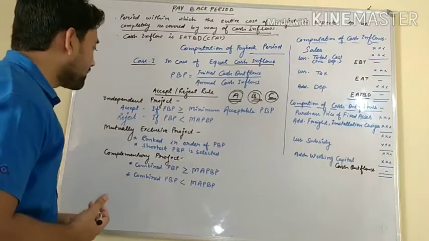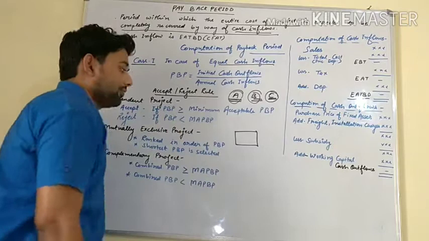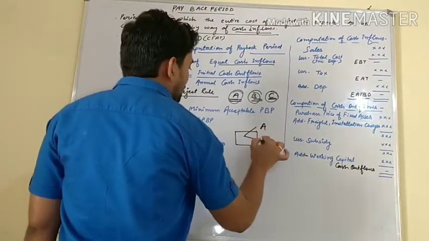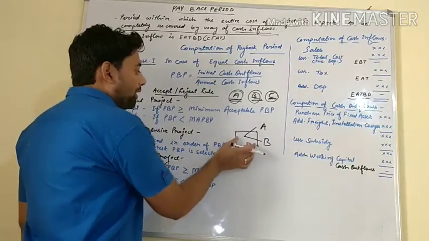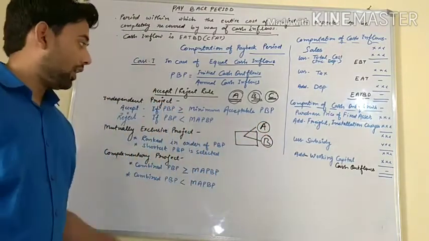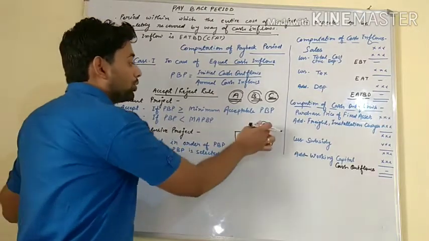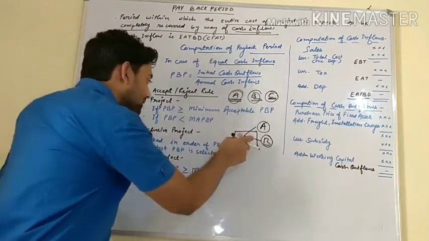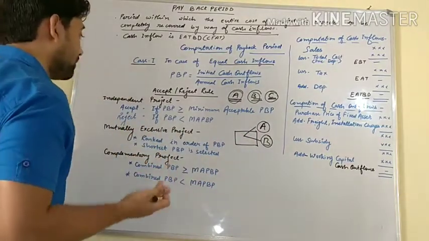What are mutually exclusive projects? Suppose you have a land area, and you have two options, option A and option B. You can do farming in this land area or you can set up a plant. It means in the case of mutually exclusive projects, you can't do both. Either you can do A or B. In this type of situation, how will you accept or reject a particular project?